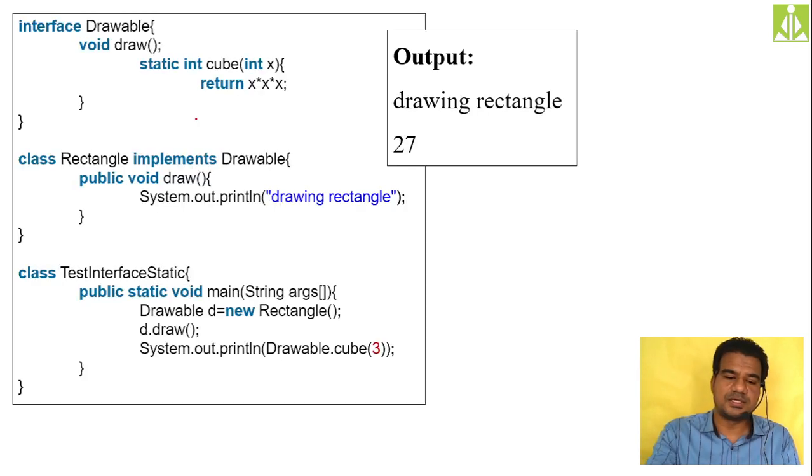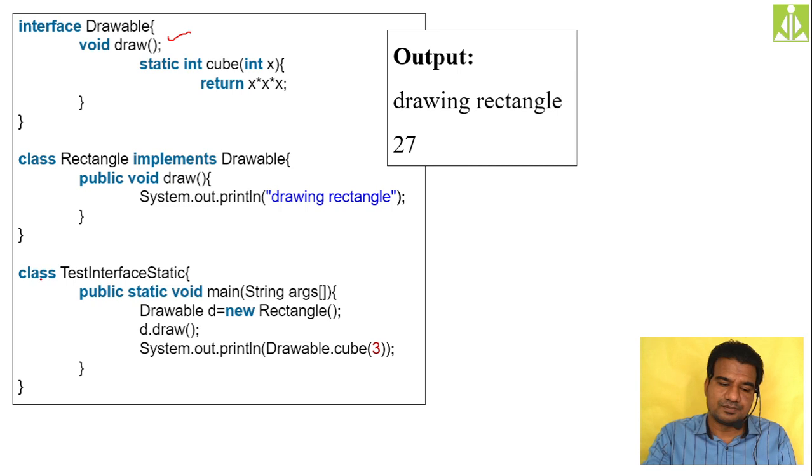Over here you can see the draw method we have taken like an abstract method, and this cube method like a static method I have taken, static int cube, and it is returning the cube of the supplied number. Then my Rectangle class is implementing that Drawable interface. So it has to give the implementation only for that draw method. It need not give the implementation for this cube because it is already having a body. So it is giving the implementation only for the draw method.